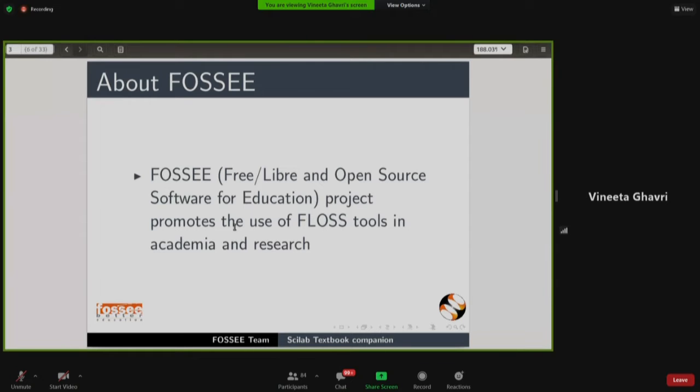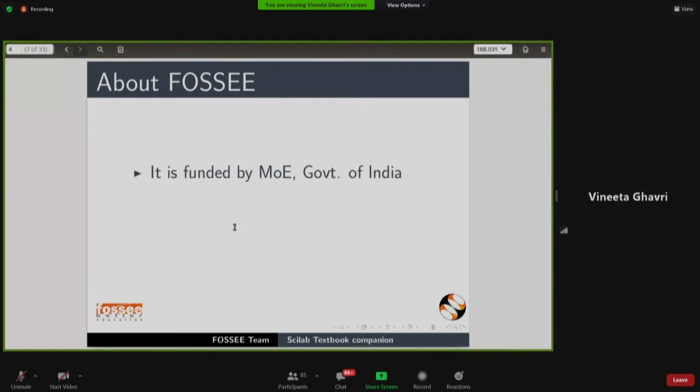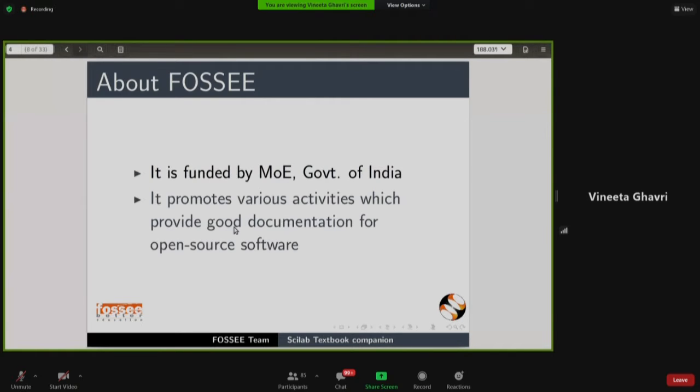As Kannan sir has already told you in the morning, FOSSEE stands for Free/Libre and Open Source Software for Education project. We promote the use of FLOSS tools in academia and research. FOSSEE has various activities. Also, it is a government-funded project by the Ministry of Education, Government of India. We promote various open source activities, various software like OpenFOAM, R, DWSIM, Python, Scilab, etc.